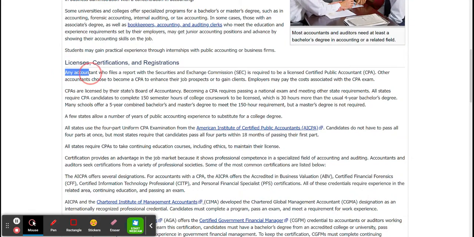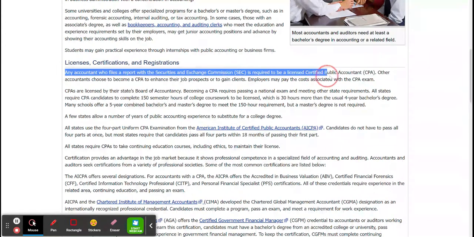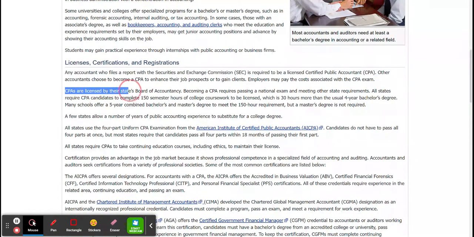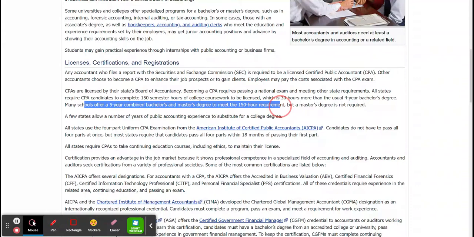So any accountant who files a report with the Securities and Exchange Commission is required to be a licensed CPA, right? CPAs are licensed by their state's board of accountancy, so it's a state-based thing. You must pass a national exam to meet state requirements. You must complete 150 semester hours of college coursework, 30 hours more than the 4-year bachelor's degree, and many schools offer a 5-year combined program to meet this requirement.